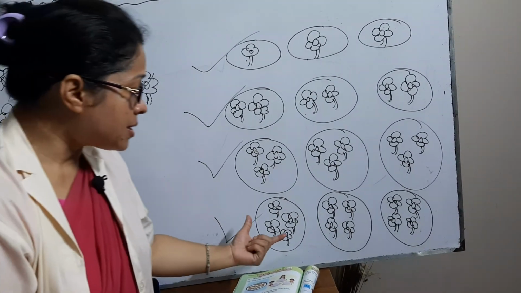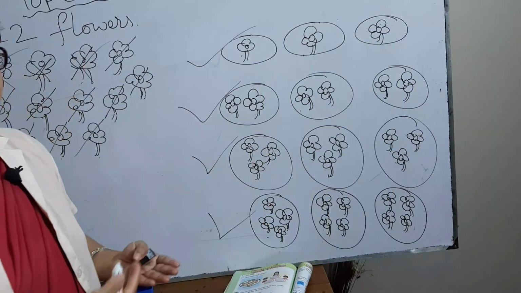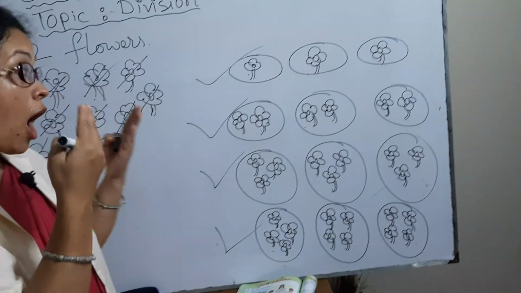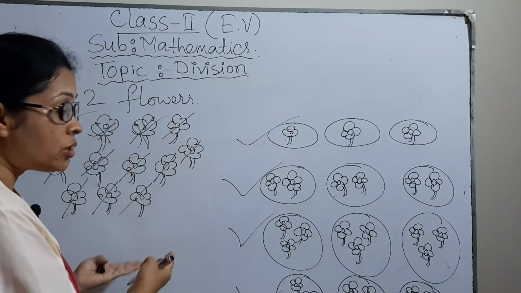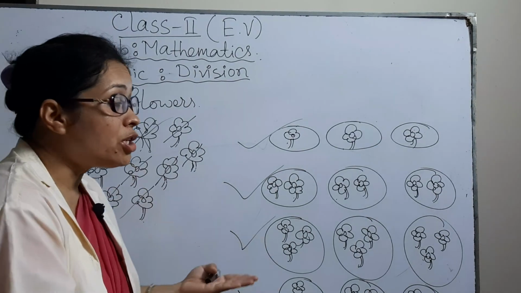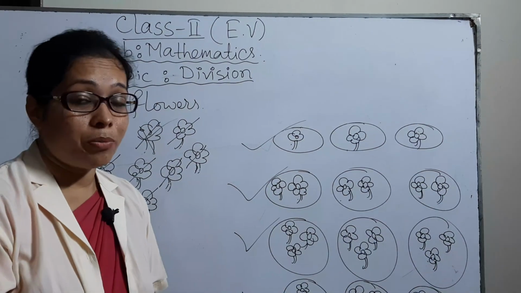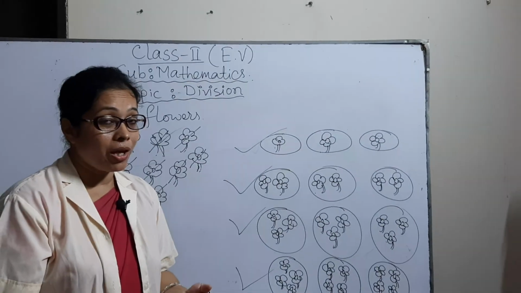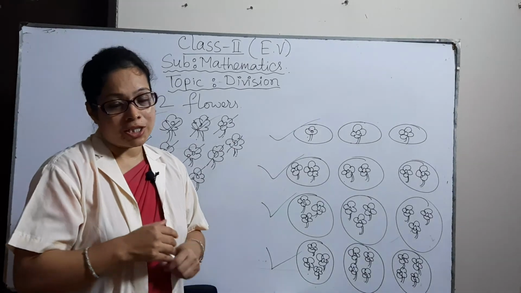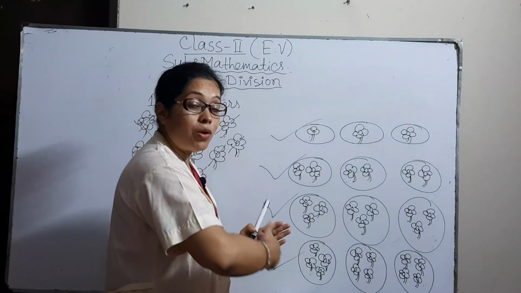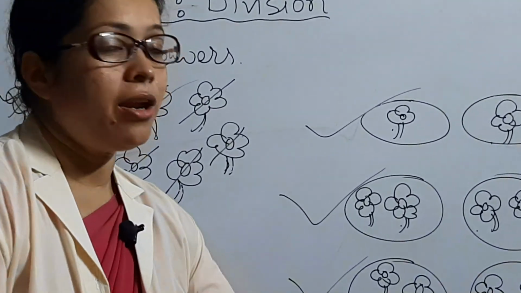So, dear students, this is called division, that is, distribute it, give it. You have a total quantity, and you are giving it to how many students or how many plates, okay? It's called one kind of division. You will divide, you will distribute the total quantity to each and every one.